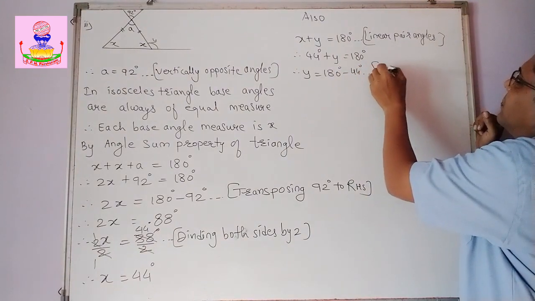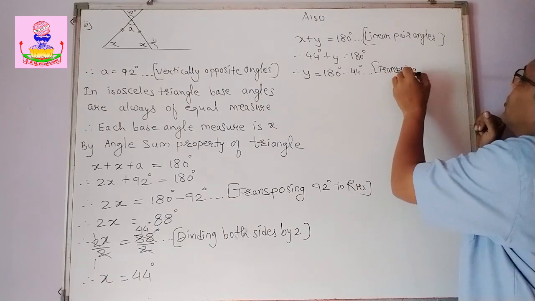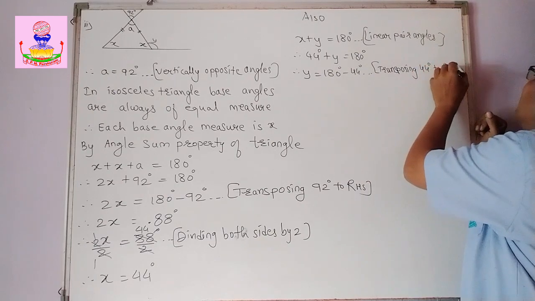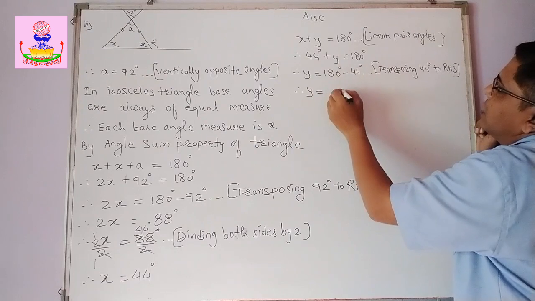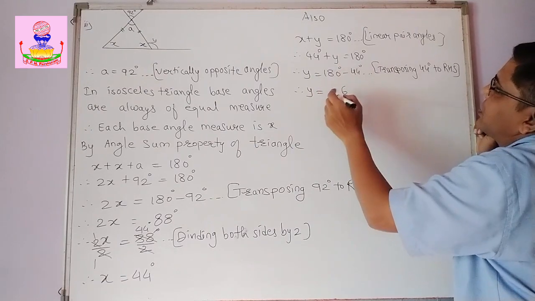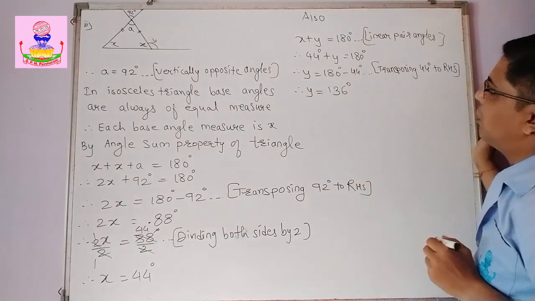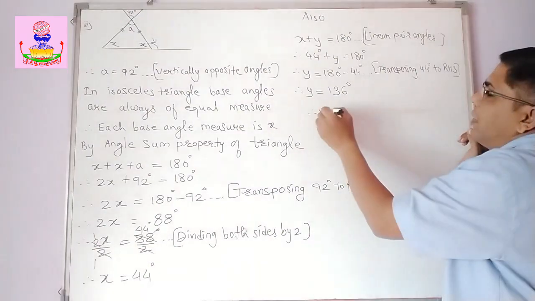What you did: transposing 44 degrees to the RHS. So therefore y is equal to 10 minus 4 is 6, 7 minus 4 is 3, and 1. So the y value is 136 degrees.